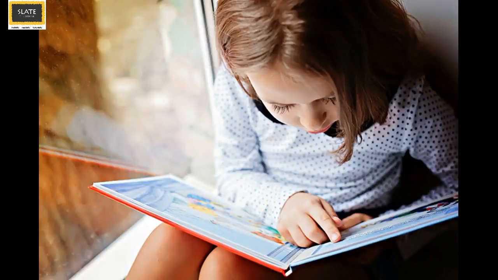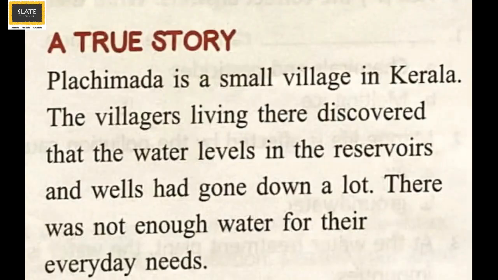Let's read about a true story related to this from the textbook. A true story. Plachimada is a small village in Kerala. The villagers living there discovered that the water levels in the reservoirs and wells had gone down a lot. There was not enough water for their everyday needs.